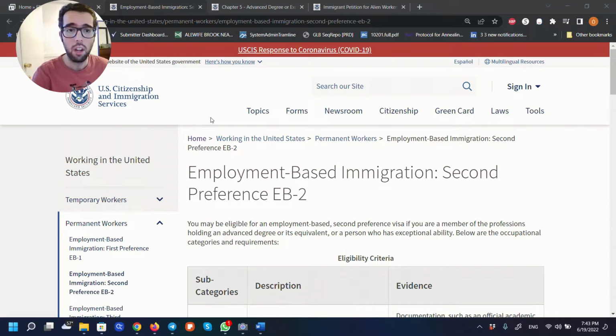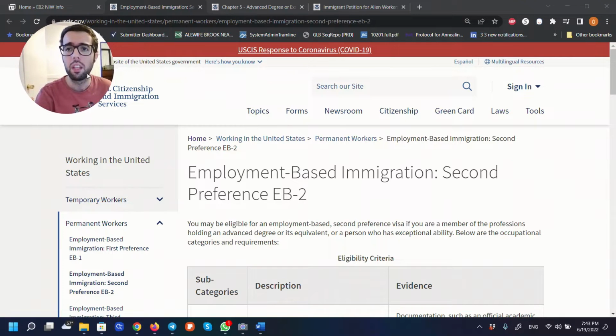This is one of the first ones that I'm going to show you. Again, this is an official USCIS website. I'll put the link in the description below, so you can follow the link and read the website yourself. I'll do that with all of the ones that we're going to cover today. So this first one is a website about EB-2.